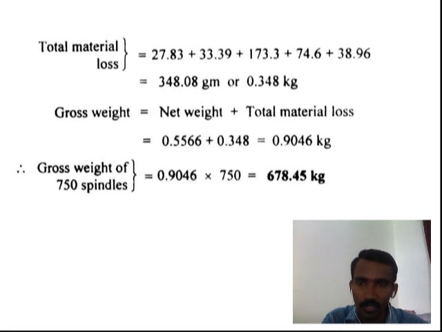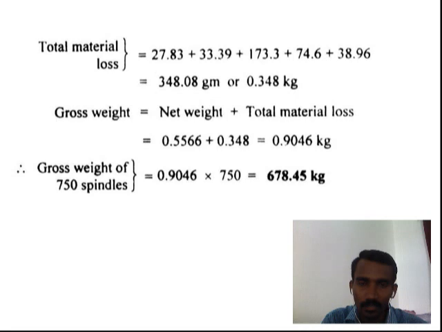Finally, find the gross weight of the component. Gross weight means the net weight plus the total material losses gives the gross weight of the component. Here, gross weight of the component: net weight is already calculated as 0.566 plus total loss 0.348. Finally, the gross weight of the component equals 0.046 kg.